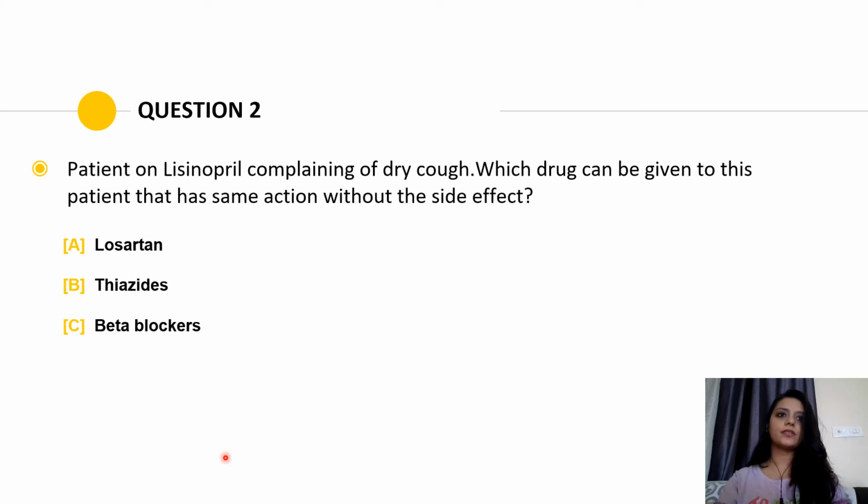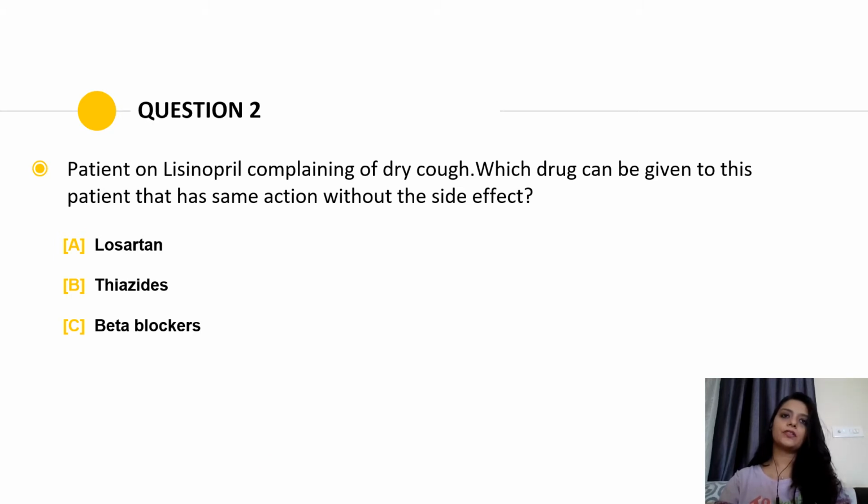The next question is: a patient on lisinopril complains of dry cough. Which drug can be given to this patient that has the same action without the side effect? The options are losartan, thiazides and beta blockers.